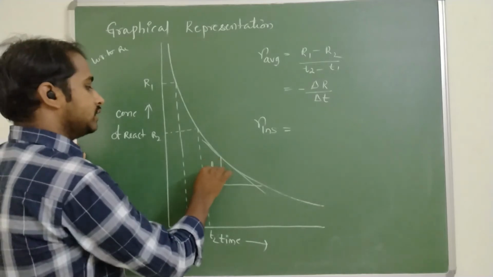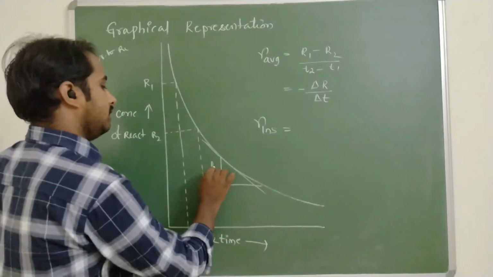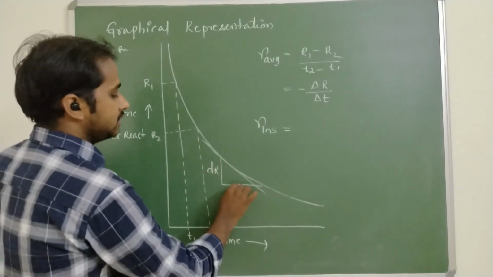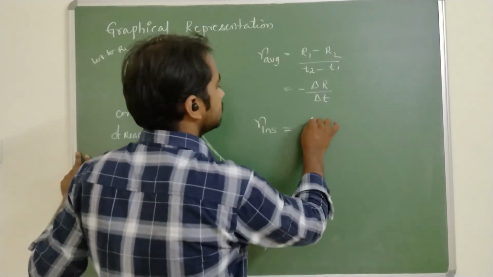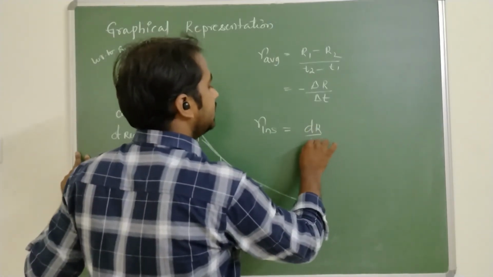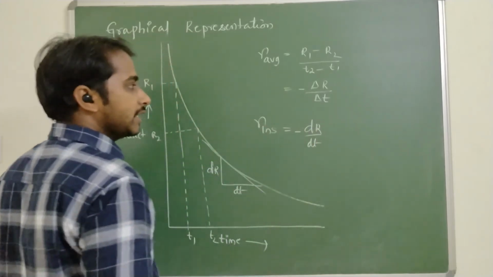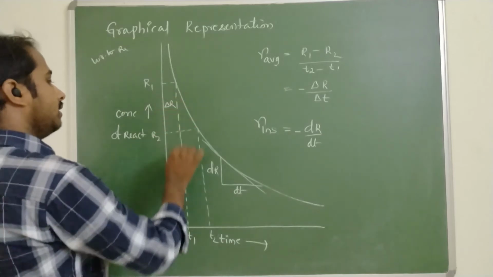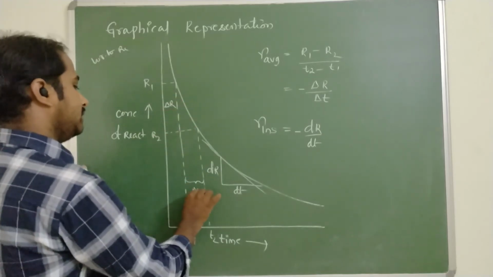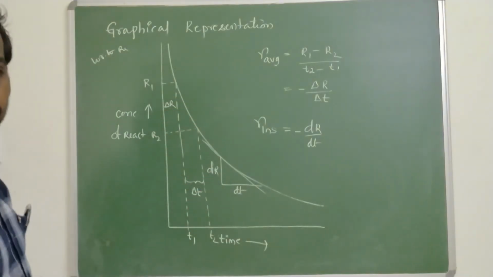This is a small change in reactant concentration and this is a small change in time. So R instantaneous is equal to minus dR by dt, again with a negative sign. This indicates delta R and delta T, dR and dt.